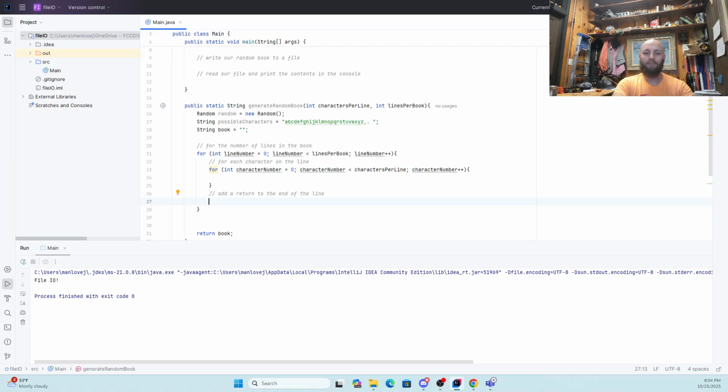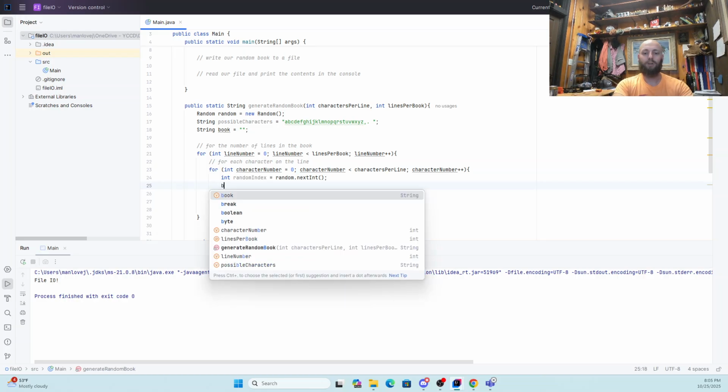And that's going to be, we're going to take book and add a new line character at the end. And in here, we need to add our random character. In order to do that, I'm going to make an integer that I'm going to call random index, which is just going to tell me which of these characters to grab. So my random index is going to be, I need to grab random, and I want to do next int. That's going to give me a pseudo-random integer that I'm going to store in random index.